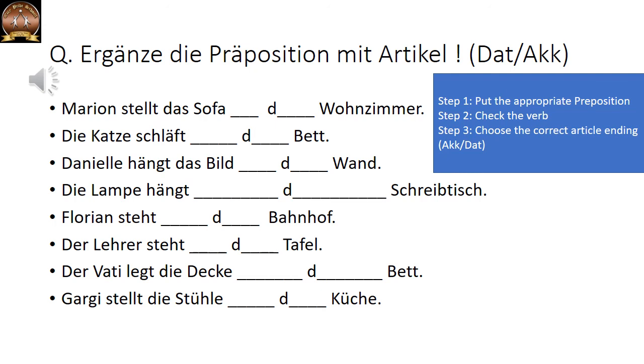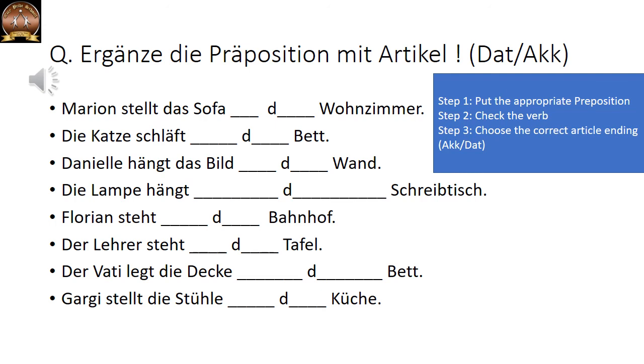Der Vati legt die Decke dash dash Bett. Decke is blanket. The father is laying the blanket dash dash bed. So where? Obviously on the bed. So it will be auf. And then legen is moving. So we are going to use accusative. So it will be das. Auf das Bett.